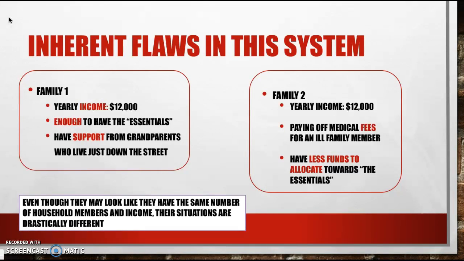When solely looking at income, it may not be apparent that one household is doing much better off than the other, especially if they have other support not measured as income, even though on paper, it seems that they are living in the same conditions. This we believe to be the inherent flaw in the current measurement system of America.